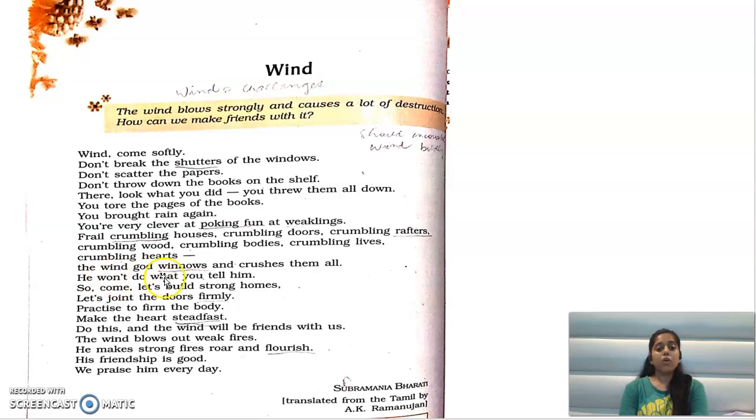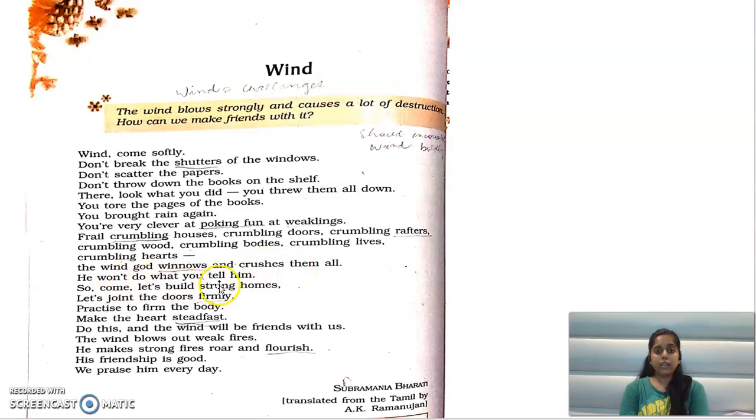Okay, the wind god winnows and crushes them all. Wind god winnows and crushes everything. Them here means wind god crushes whom? It crushes all the things in life. It crushes houses, doors, rafters, lives, bodies, wood. So wind god crushes and crumbles them all.